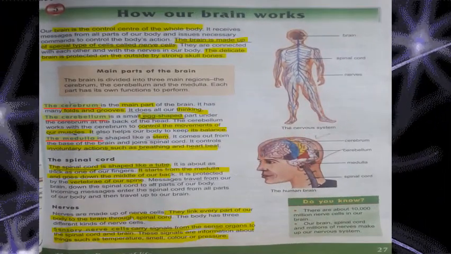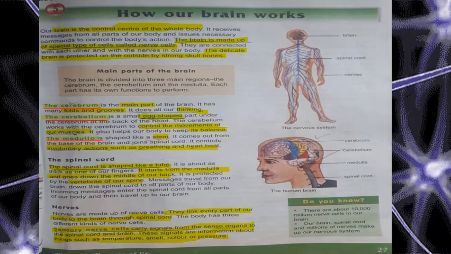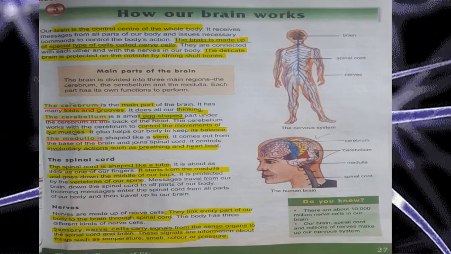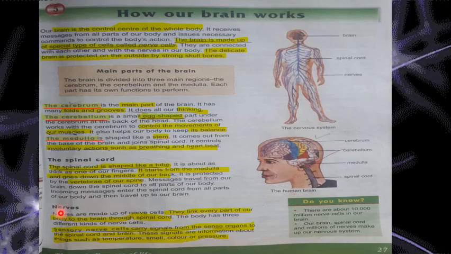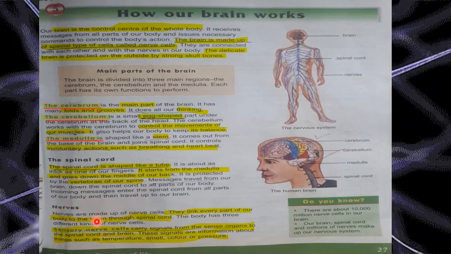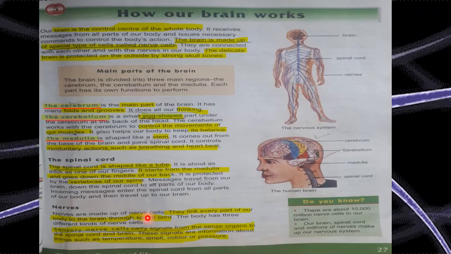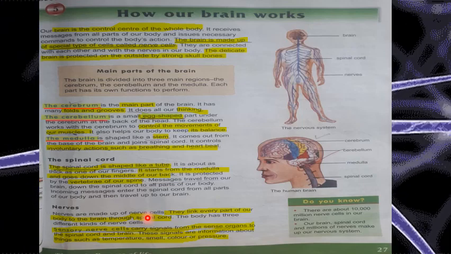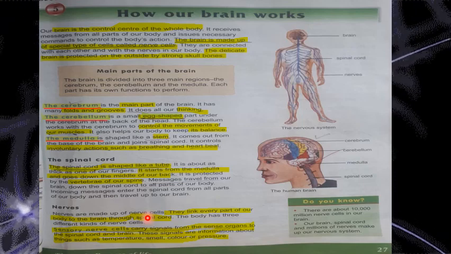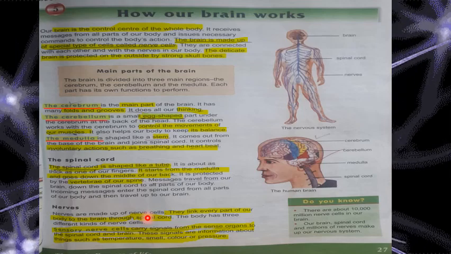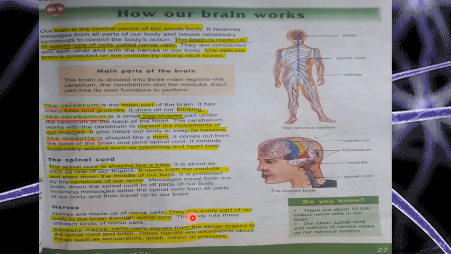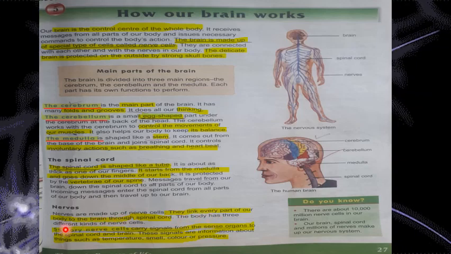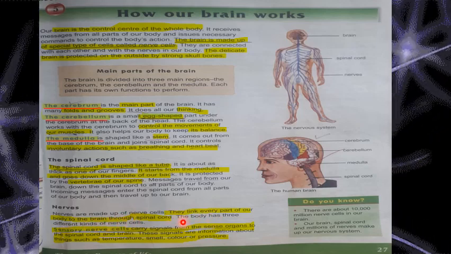Okay, so let's see what is written about nerves or nerve cells in your book. Here is the last paragraph on page number 27, that is about nerves. Okay, nerves are made up of nerve cells. It means the whole network of the nerve cells is known as nerves. Okay, we are collectively calling them nerves. So nerves are made up of nerve cells. They link every part of our body to the brain through the spinal cord.